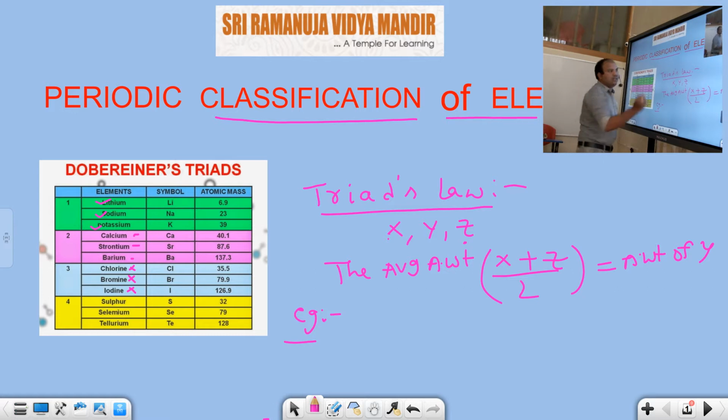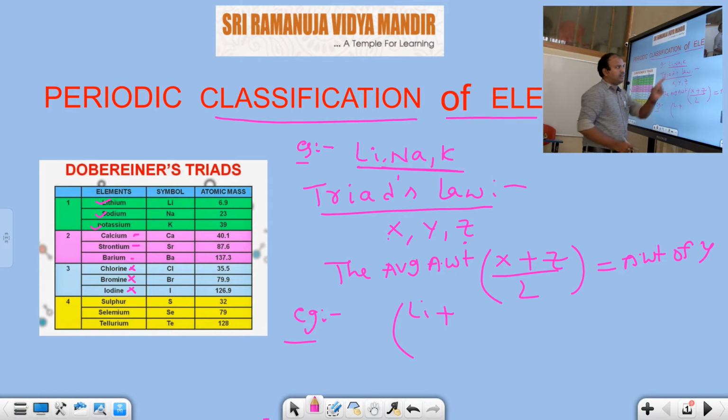First I will take an example: lithium, sodium, potassium. These are considered as Dobereiner triads. Do they satisfy the condition? If they do not satisfy the condition, we should not consider them as triads. Well, if you take that one, what is the first element here?